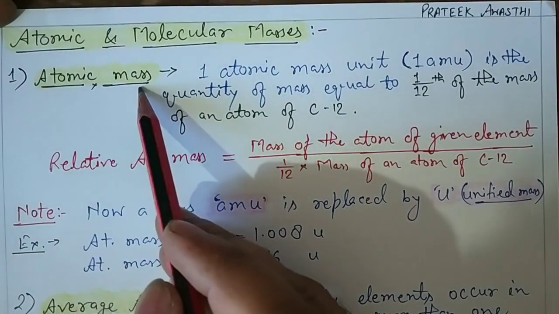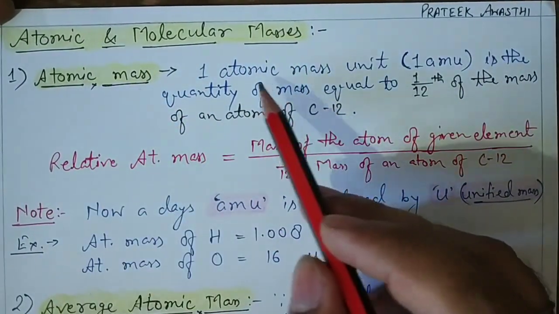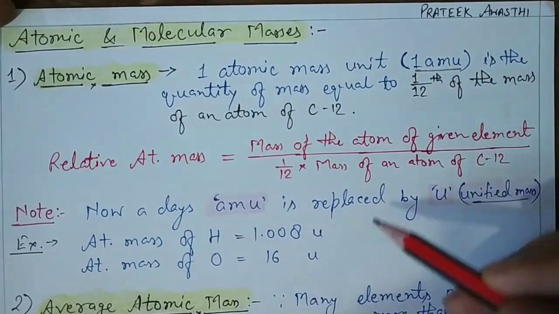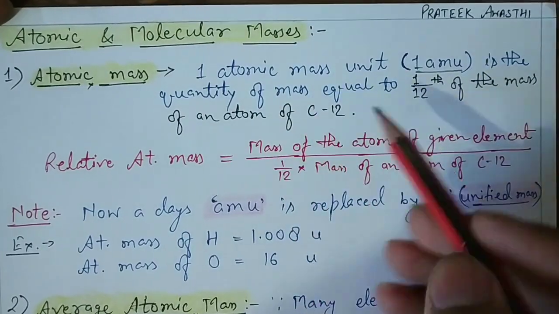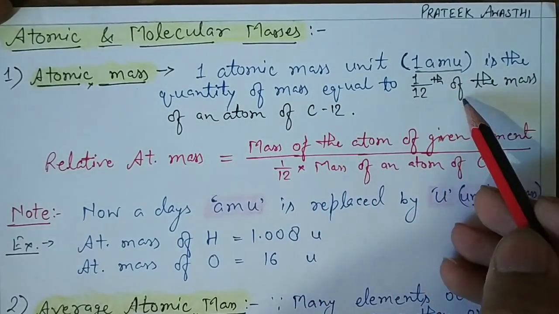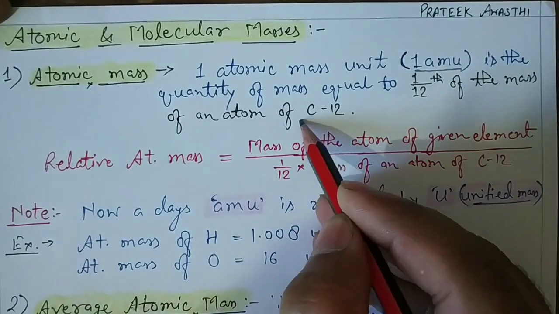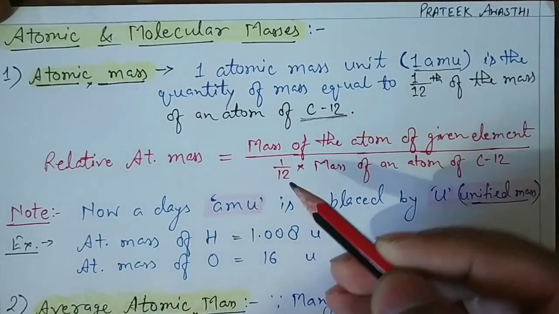What is atomic mass? The first is atomic mass. One atomic mass unit, that is, 1 AMU, is the quantity of mass equal to 1/12 of the mass of an atom of carbon-12. Carbon-12 is the most stable isotope of carbon.